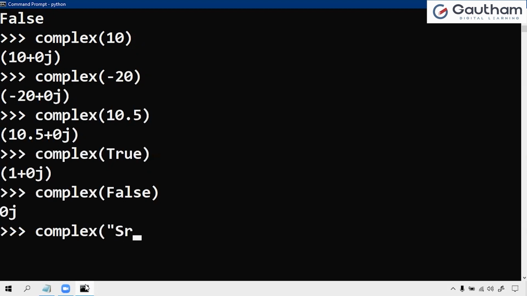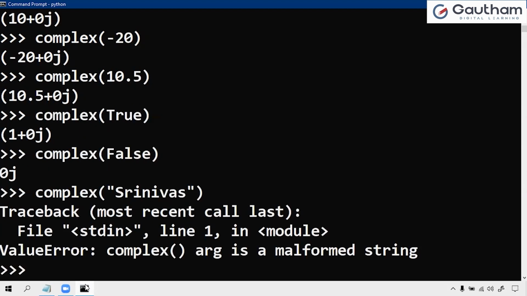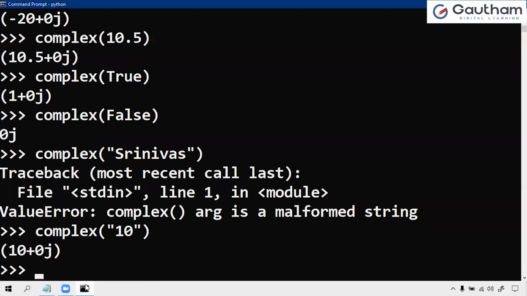Complex of string, I am taking a string. String values are not possible to convert, but we are not getting a type error. If it were a type error, then it would not be possible to convert this string into complex at all, but I am getting a value error. So the meaning here is, if I take a valid string like this, then it will convert.